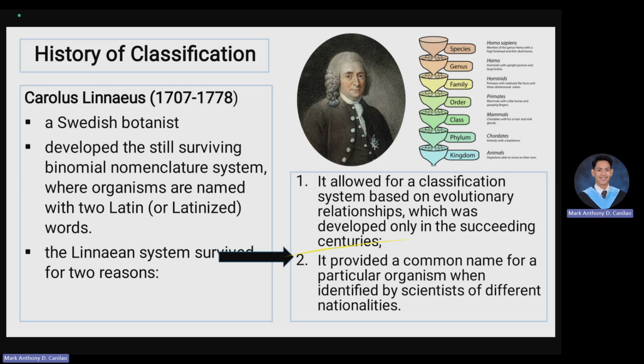When you see it in any paper or examination, it has to follow the correct scientific naming. Just like what I have mentioned, the genus needs to be capitalized, and the specific epithet or the species needs to be in lowercase.